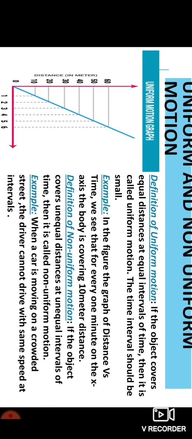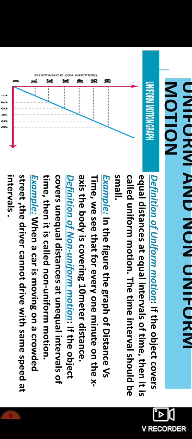In today's class, let us study about the uniform and non-uniform motion. On the screen, you can see the definition of uniform motion. If the object covers equal distances at equal intervals of time, then it is called uniform motion. There is one condition, that is the time interval should be small. If at all the object is covering equal distances at equal intervals of time, then the body is said to possess the uniform motion. To understand this in a better way, as usual, let us go with the example.